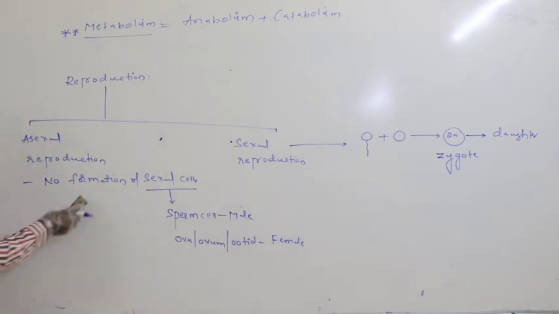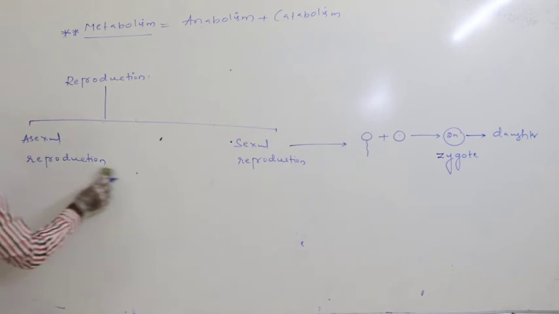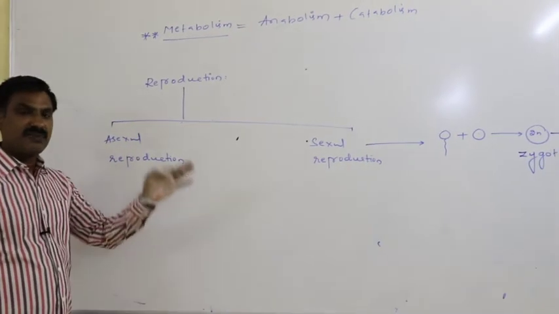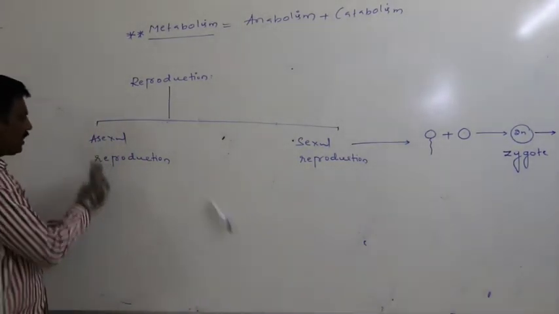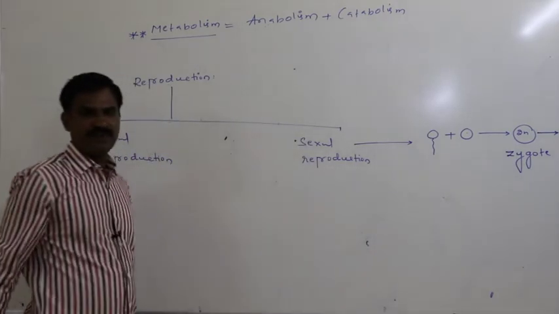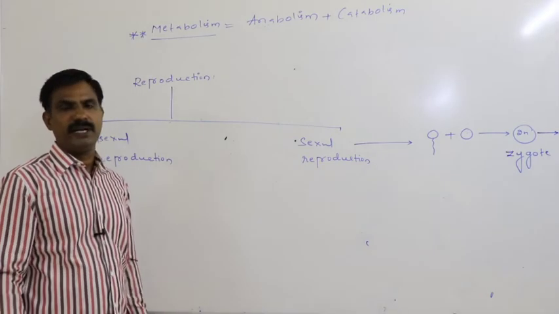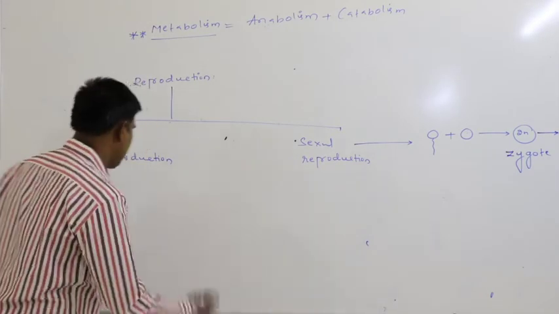Again, in the case of the asexual reproduction, definitely a single parent gets involved, sexual cell formation does not occur. Then what are the various types of asexual reproductive methods that appear in the animal kingdom?